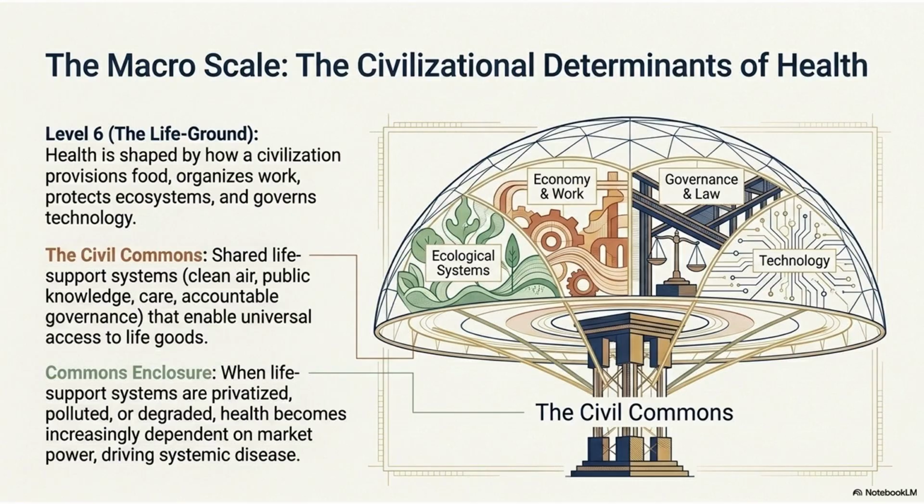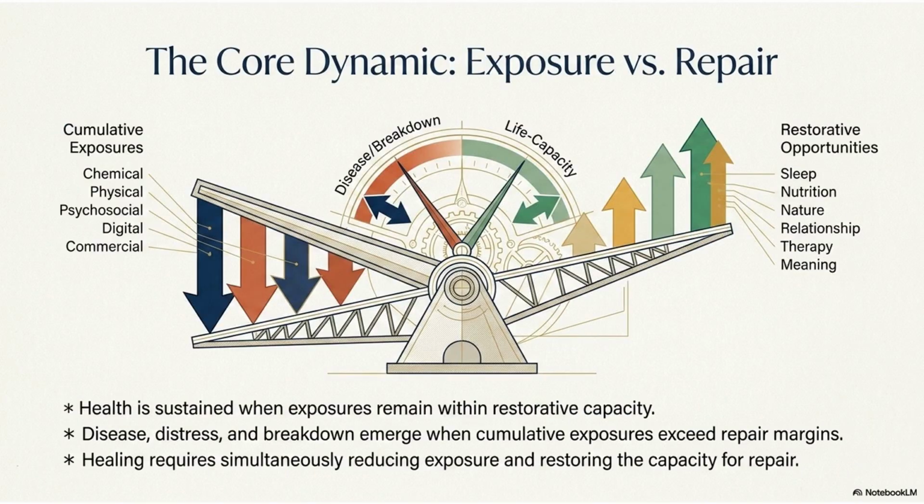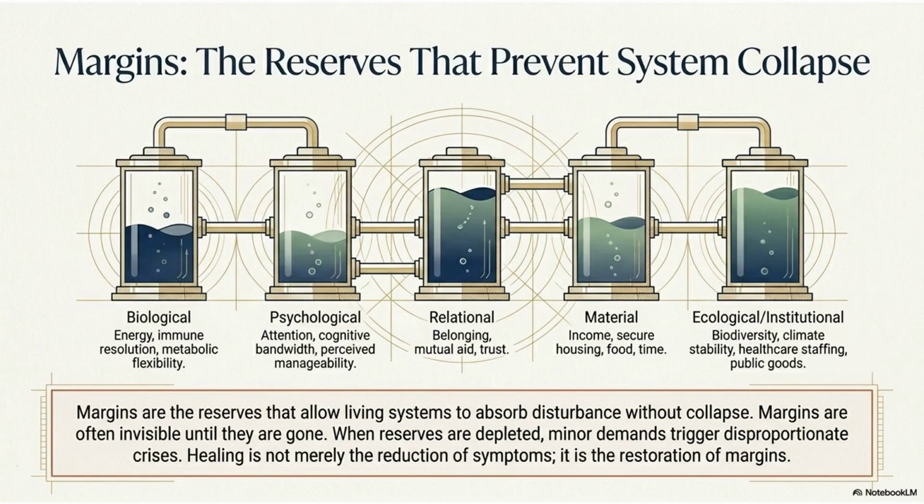Explore the macro scale of health, focusing on the civil commons and the impact of shared resources. Balance exposure and repair to maintain health, reducing cumulative exposures while enhancing repair capacities. Explore the reserves that prevent system collapse, focusing on biological, psychological, and relational margins.